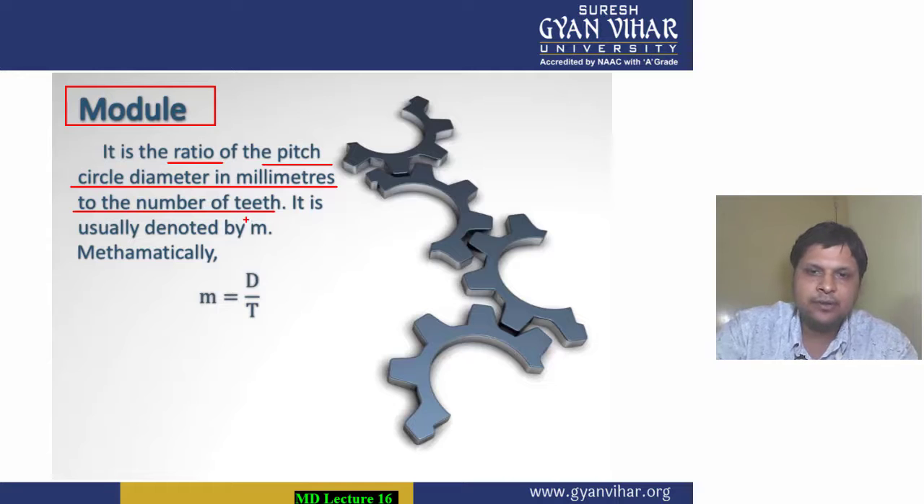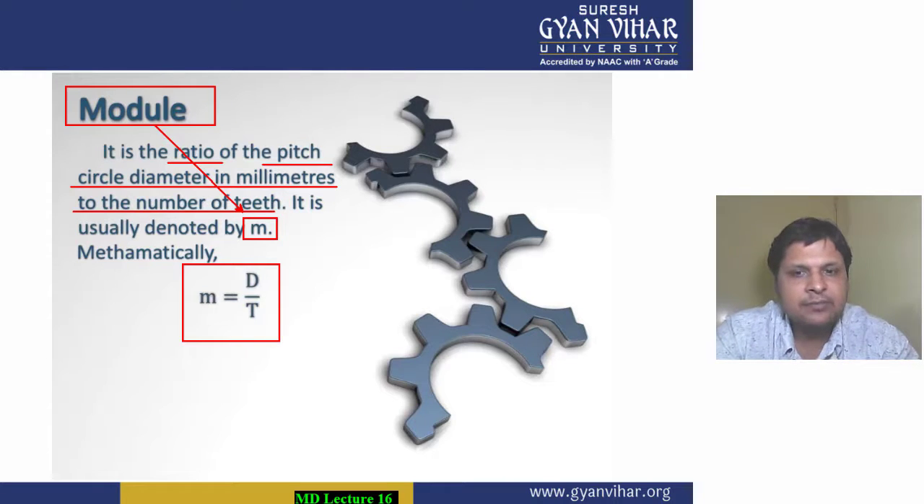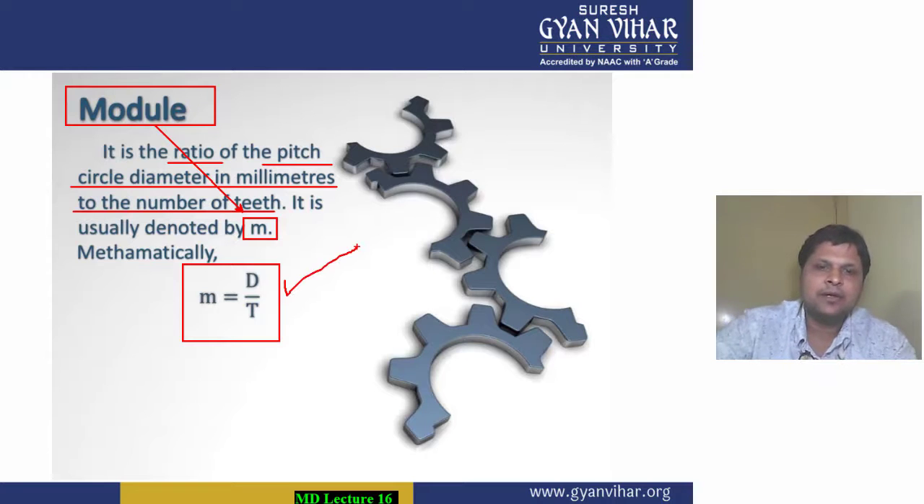It is denoted by small m. Small m is your module, and its value is equal to capital D by T, where capital D is your pitch circle diameter and T is the number of teeth. So the ratio of pitch circle diameter to the number of teeth is known as your module, denoted by small m. Small m is equal to D by T.